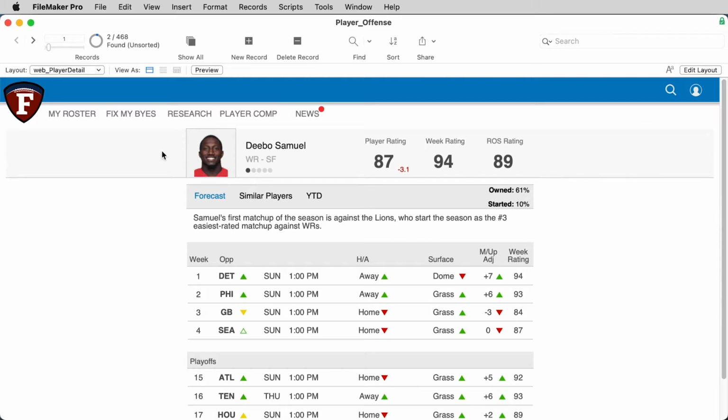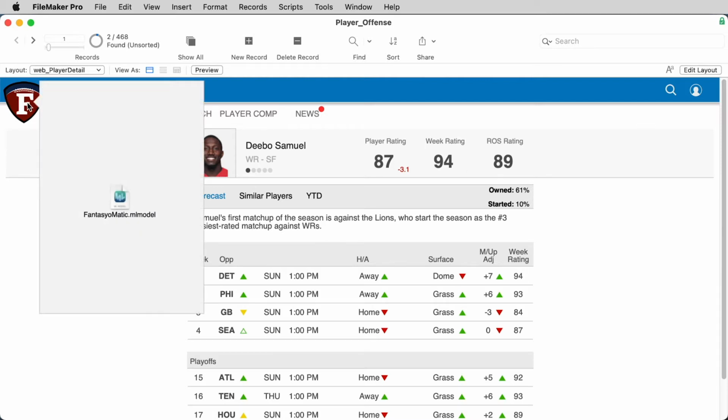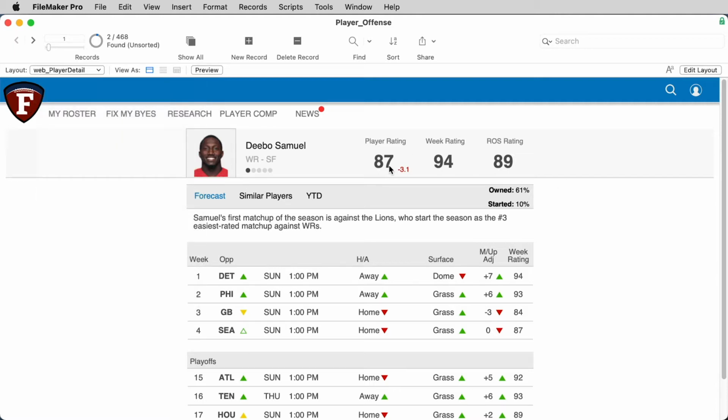But it's the technology behind the scenes that is of primary interest here. First, this application has a proprietary CoreML machine learning model that consumes hundreds of data points of fantasy football performance data and uses ridge regression to turn them into ratings, like the ratings you see here: a player rating, a week rating, or a rest of season rating.